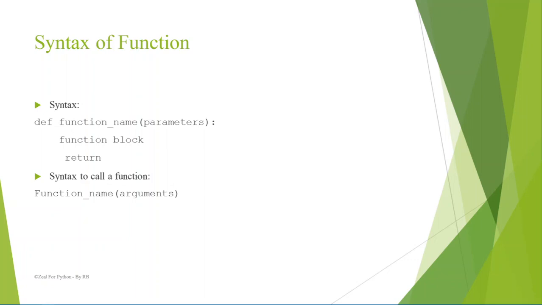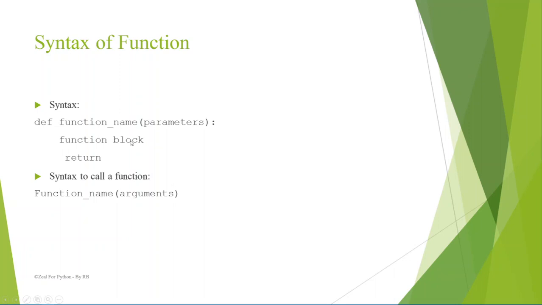Now as you can see here, this is the basic syntax of our function: the def statement, function name and parameters, function block, and a return statement. To call a function, we have to provide the function name and give the data, that is the arguments, to it in order to run the function block.